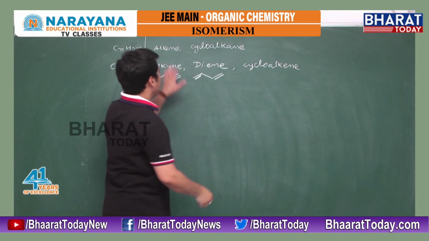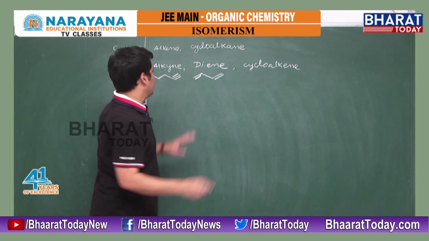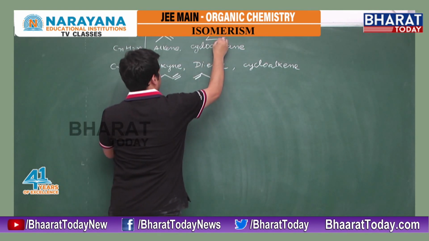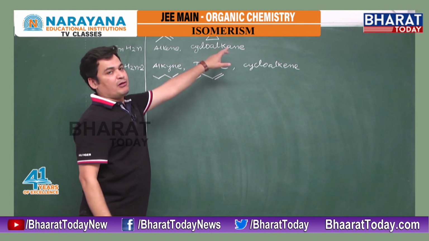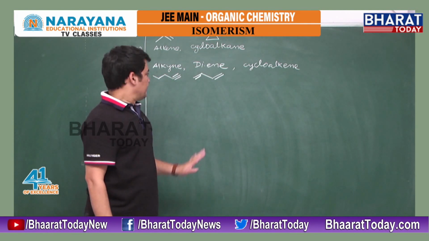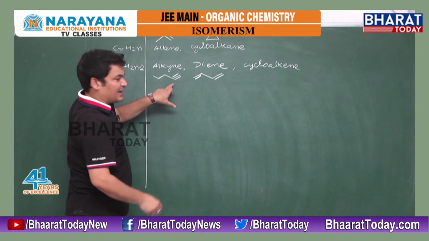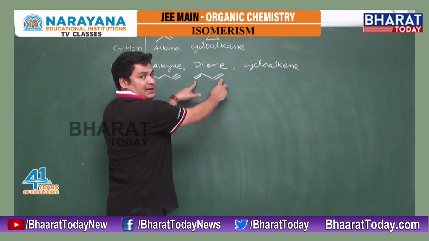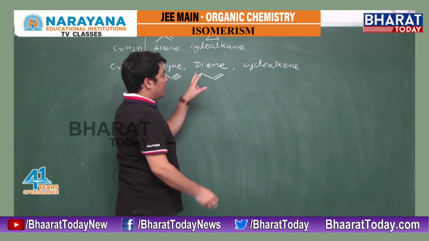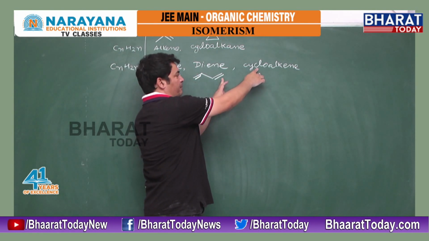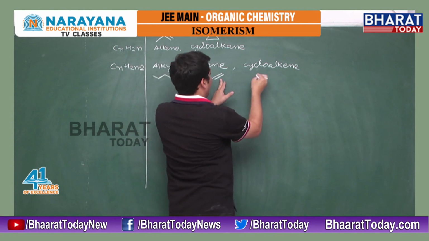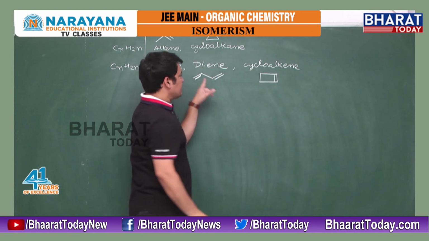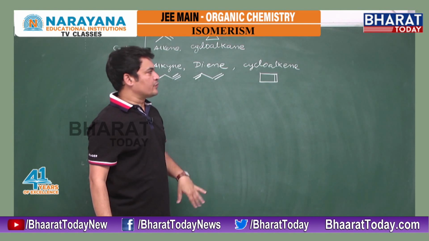I already told you, alkene replacement is a cycle. Suppose I have an alkene, and if I write cyclopropane, both will follow the same molecular formula. In the same manner we have alkyne, it means 2 pi bonds. If I split the 2 pi bonds separately, I'll get a diene. If 1 pi converts into a ring but 1 pi remains as it is, I will get a cycloalkene.